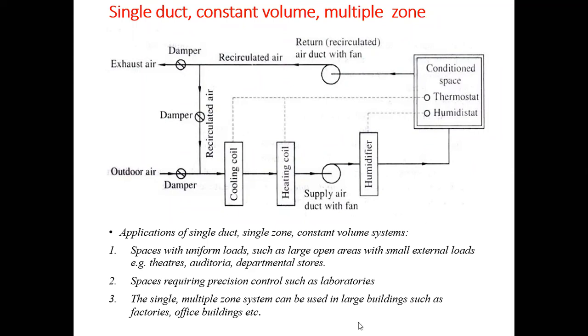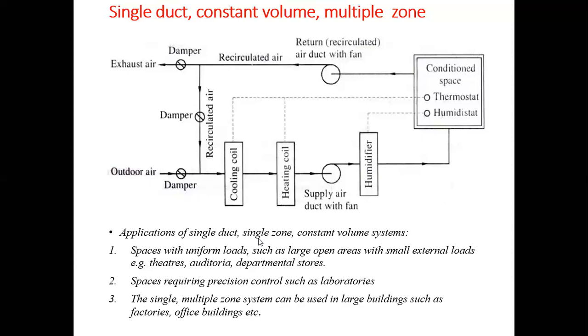Now when conditioning of the room is taking place, some amount of air, that is the return air, will be circulated with the help of a return duct. Out of which some of the air will be exhausted to the atmosphere, and some of the air with the help of a damper is recirculated with the fresh air that is coming from the outside. This air mixes with the recirculated air, and this mixed air will be supplied over the cooling coil, then to the heating coil, and with the help of a fan it is moved towards the condition space. So with the help of such a system, we can provide either cooling or heating.